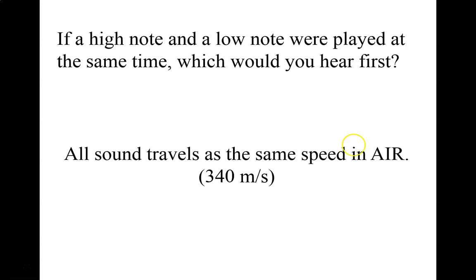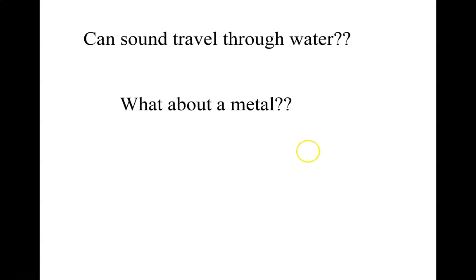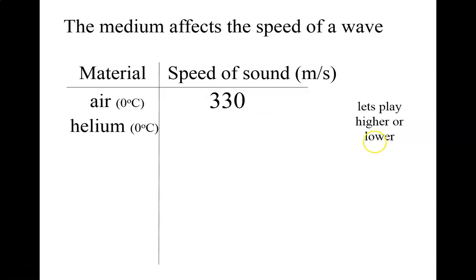At room temperature, the speed of sound in air is about 340 meters per second. Frequency and amplitude do not affect the speed. It's only the medium. Normally we hear sound in air. Can you hear sound underwater? Yeah, sound travels underwater. Could you hear sound through a metal? Yeah, if you put a vibrating metal piece to your ear, you could hear it.